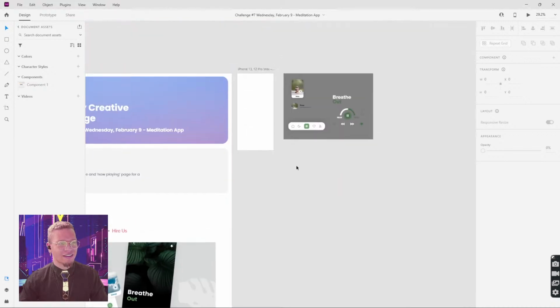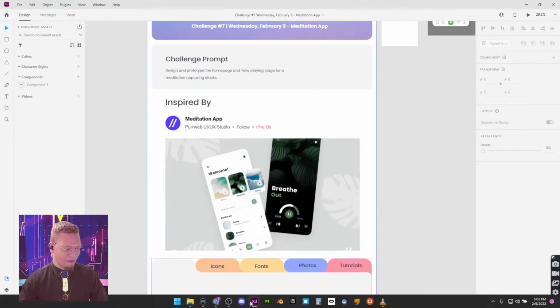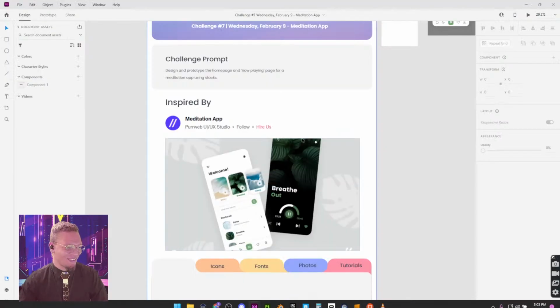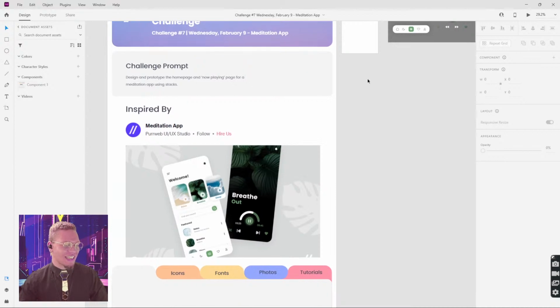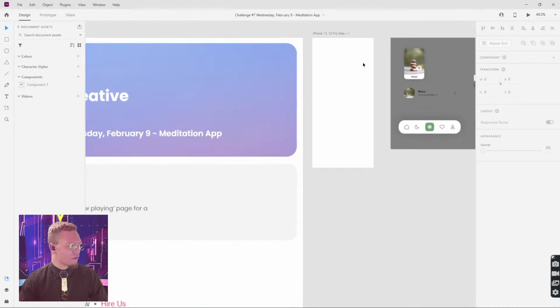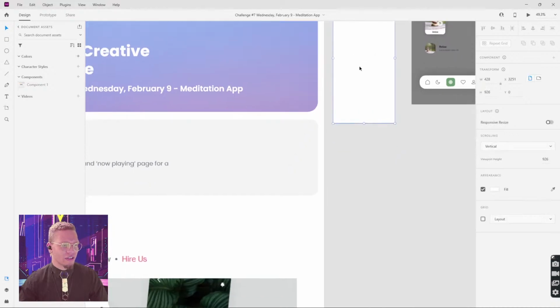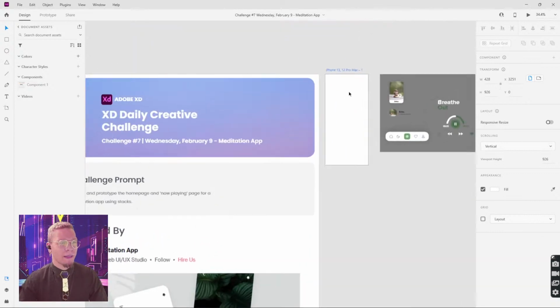Let's see where to begin. I need to pull something up so I have a reference for myself on another screen. What we're going to do today is not super complicated. What we're focusing on is the repeat grid and stacks for what we're going to create today. This is literally what we're going to build, minus the specific assets.